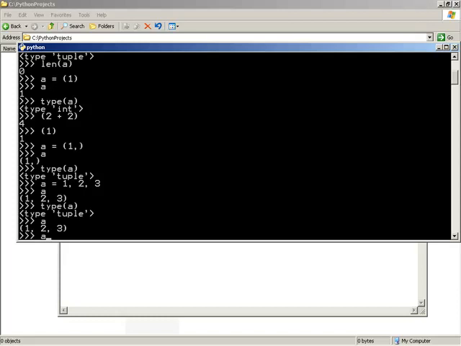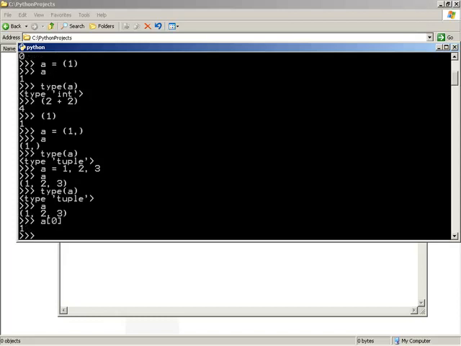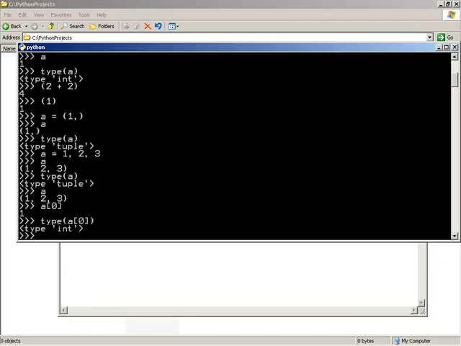In order to address the individual elements, we can use open and closing brackets, and those allow us to give an index. The index is based on the number of elements in your sequence and is 0-based, meaning that the first element is 0, the second is 1, and the third is 2, and so on. So if we were to look at element 0, that would be a 1. And even more interesting, since we're looking directly at that object, we're not looking at a tuple anymore, we're looking at that actual value. So if we looked at the type of A sub 0, that's an integer.